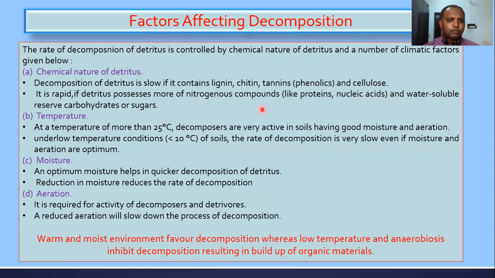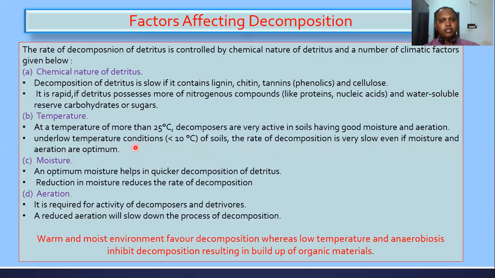If temperature is more than 25 degrees Celsius, the decomposition process occurs very fast, because it is the optimum temperature for decomposition. And under low temperature conditions, below 25 or minus 10 degrees Celsius of soil, the rate of decomposition is very slow, even if moisture and aeration are optimum.